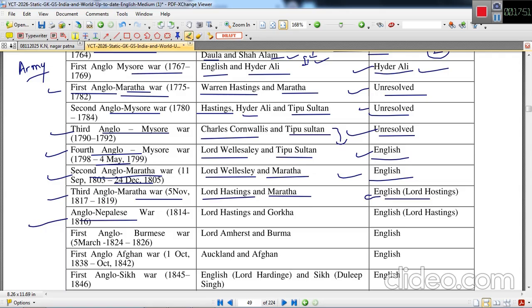Anglo-Nepalese War, 1814 to 1816. Lord Hastings and Gorkha. English forces were the winner. First Anglo-Burmese War, 5th March 1824 to 1826. Lord Amherst and Burma. English again winner.